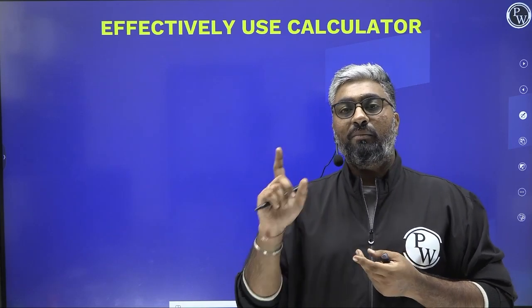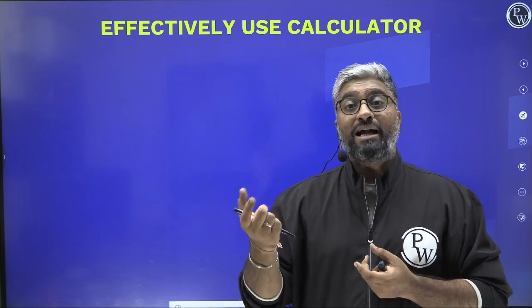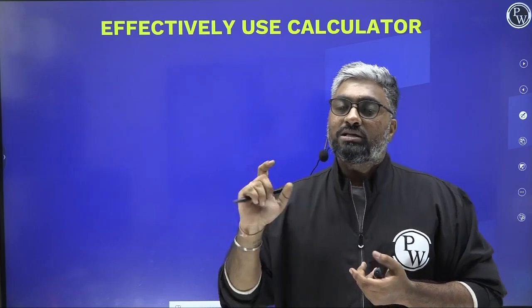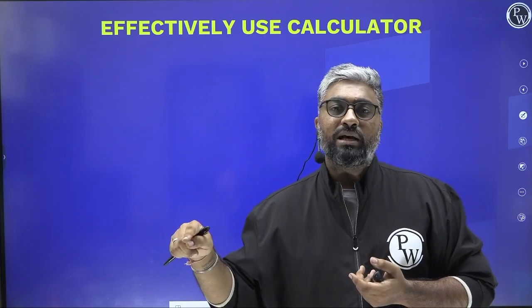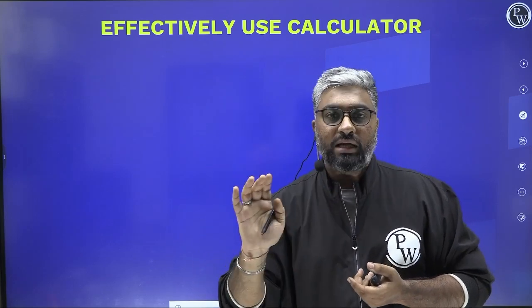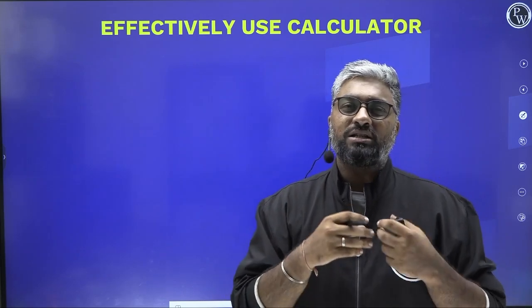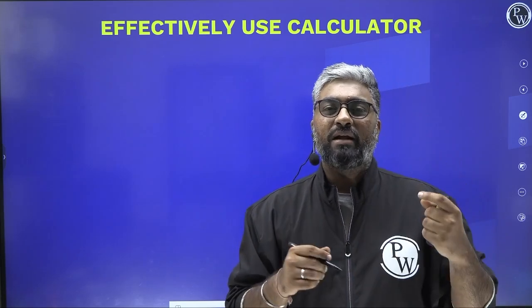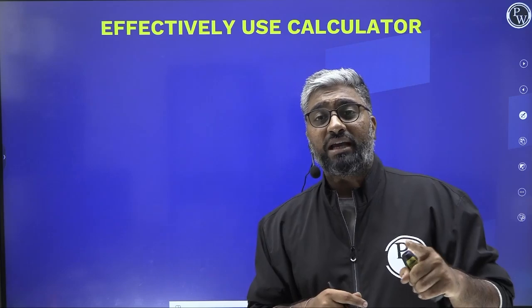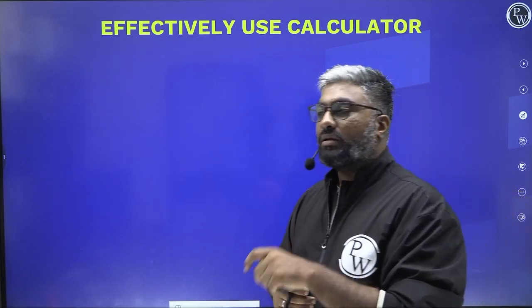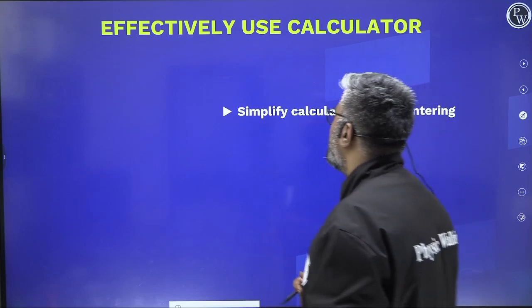Yes, the computer does not make a mistake unless there's a mistake in the transfer of the data. So when you input data, if there is no mistake there, the calculator will not make any mistake, right? So sometimes doing complex, difficult calculations mentally or manually could be difficult, time taking and mistake prone. So to avoid that, we use the on-screen calculator, right? But how to use it effectively?